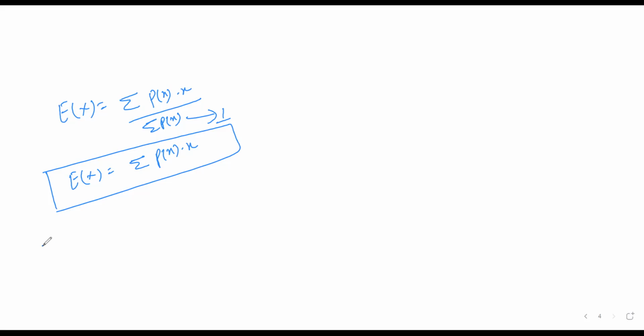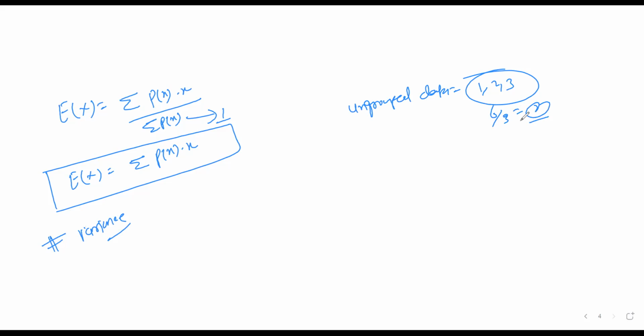Next thing is the variance. What is actually variance? And mean also, we know that if the ungrouped data is given, ungrouped data means let's say that 1, 2, 3 is given. Then what is the mean of this one? The mean is 6 by 3, it's 2. 2 is the mean. We need to add and divide by number of observations. But for grouped data, this is the mean formula.